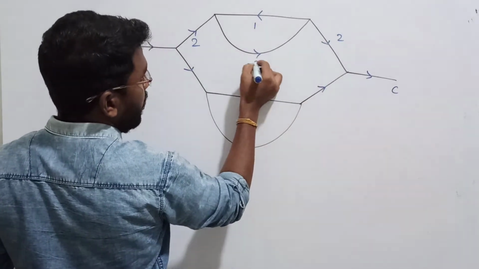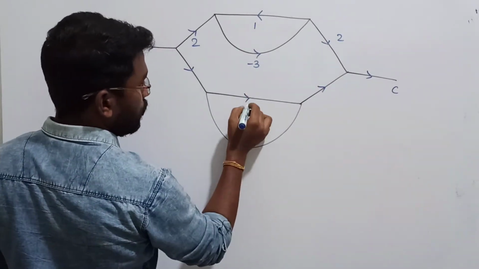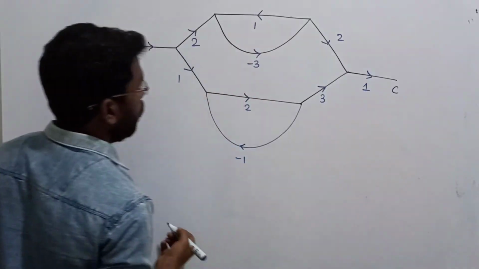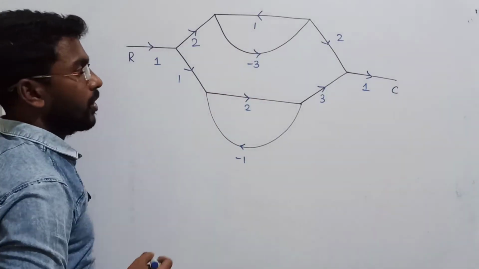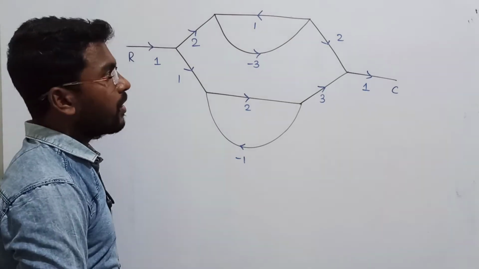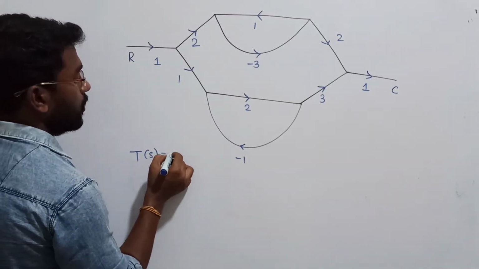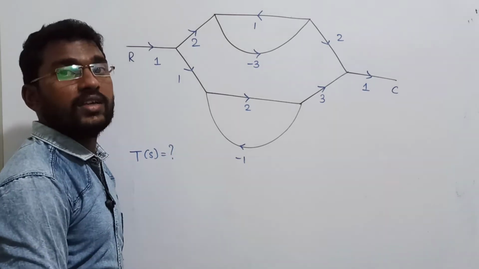Let me take -3, right? Let us take -1, 2, 1. Let us take 3. Of course, let me select 1. So this is also going to be 1. Something will be given like that, right? Now the question is, you are requested to find out the overall transfer function for the given signal flow graph.